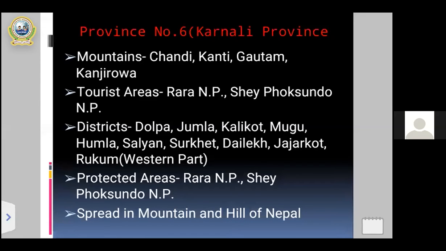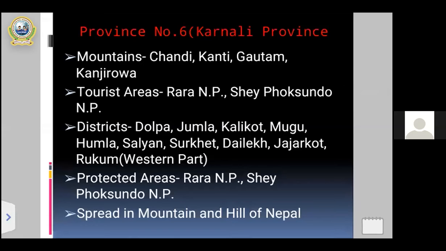All right. And also the next point also you can see now this Karnali province is expand in mountain and hill of Nepal. So just I told you in the context of Nepal, 3 regions are here, hilly, mountain, terai. In case of this province number 6 is expand in mountain and hilly region of Nepal. All right. So, my dear students, these are some of the important points of province number 6 to clarify the overall the concept of the province number 6, that is the Karnali province.